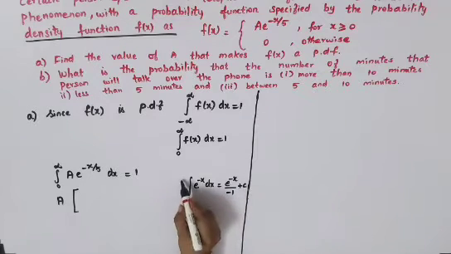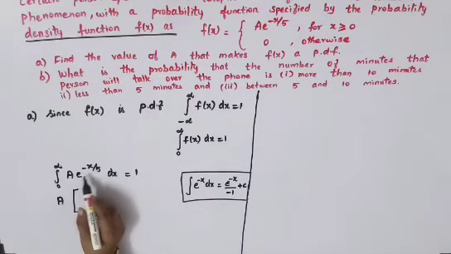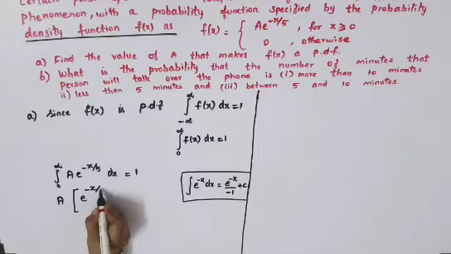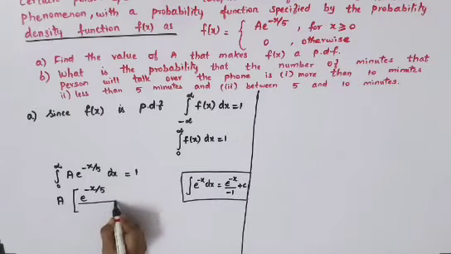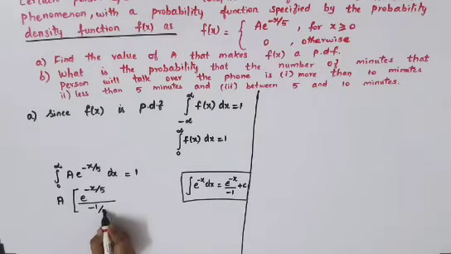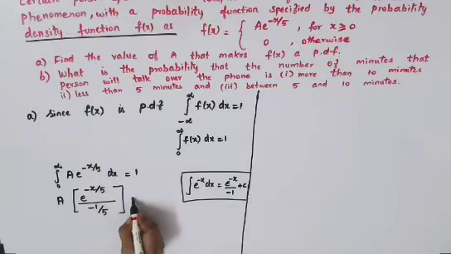Now you can use this formula. Since they have given e power minus x by 5, it is e power minus x by 5 divided by the coefficient of x, which is minus 1 by 5. So minus 1 by 5, equal to 1.